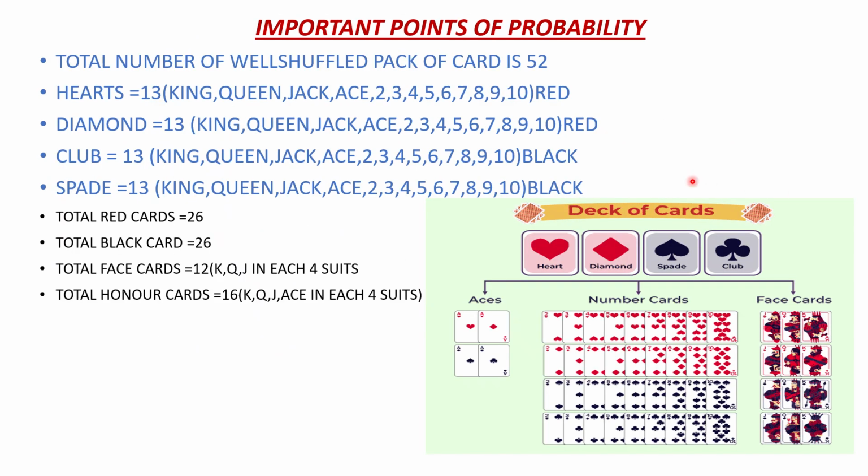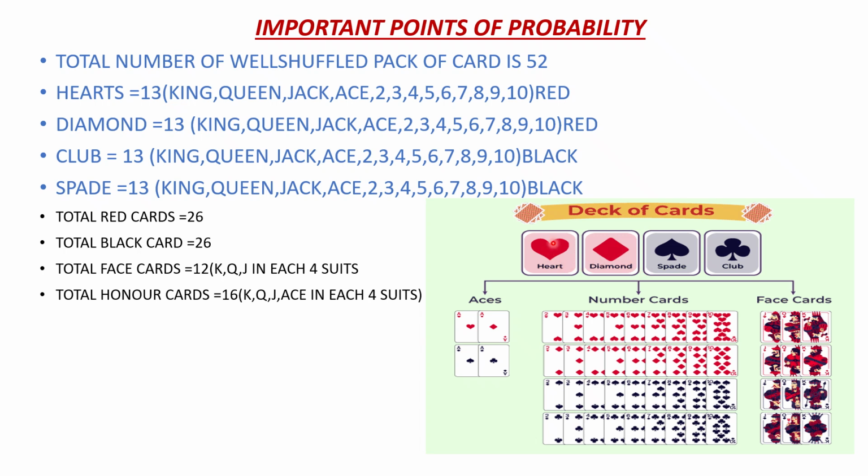Now regarding cards, it is very important because all the problems, the 3 marks questions, come under this category. So you have to recognize this if you are not aware of the cards, so just go through this slide and you will be able to solve all the problems. There are a total of 52 cards, okay: 13 of hearts, 13 of diamonds, 13 of club, and 13 of spade. This is the symbol of hearts, diamond, spade, and club. Diamond and heart are red color, spade and club are black color.